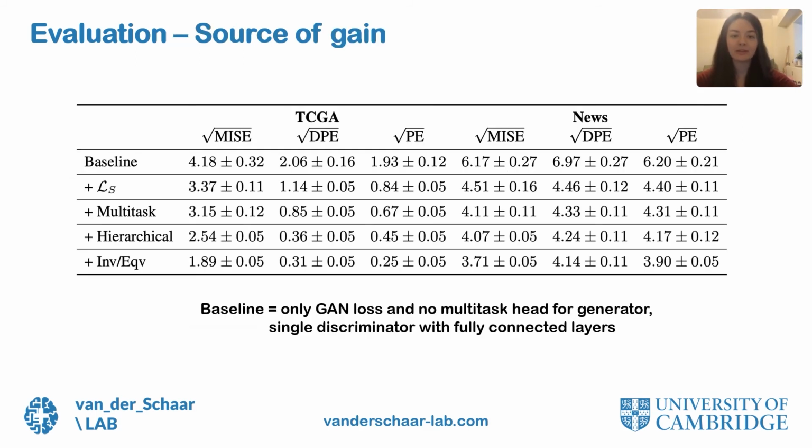So we first perform ablation studies to investigate how each component of our model affects performance. We start with a baseline model in which both the generator and discriminator consist of a single fully connected network. Then, one at a time, we add in the following components in a cumulative way until we reach our full model. First, we add the supervised loss for the generator, then the multitask heads in the generator, then we add the hierarchical discriminator network, and then the invariance and equivariance layers in the treatment and dosage discriminators. The addition of each component results in improved performance, with the final row, which represents our full model, demonstrating the best performance across both datasets for all metrics.